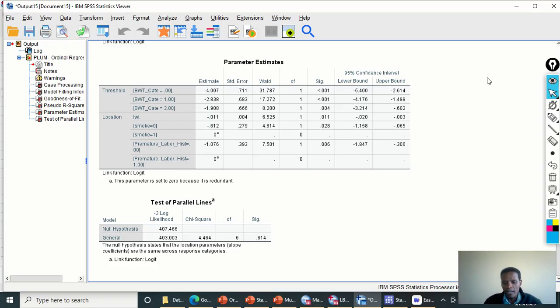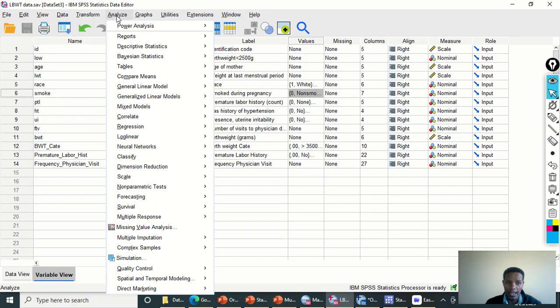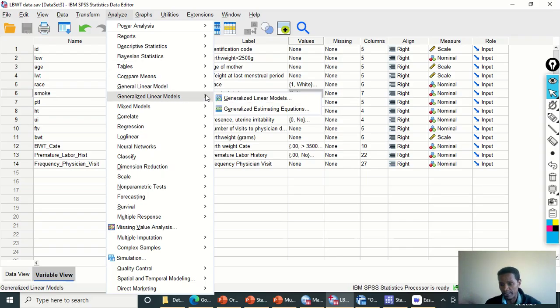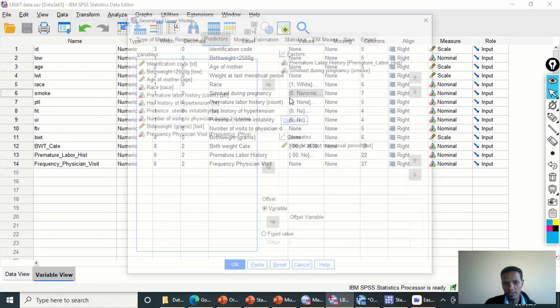Before winding up this session, let's see the procedure for how we can report the odds ratio for this ordinal logistic regression, and how we can choose the reference category for the predictor variables. Okay, so now let's go back to the data set and click Analyze, and go to Generalized Linear Models. With this approach, we can get the odds ratio, and we can choose the reference groups for the predictor variables. So click on Generalized Linear Models.